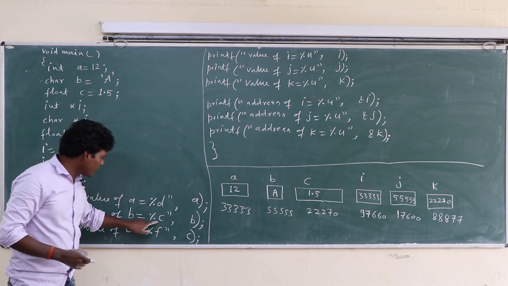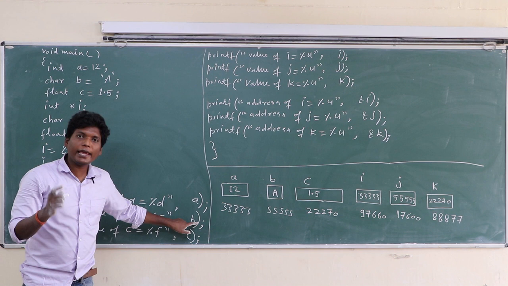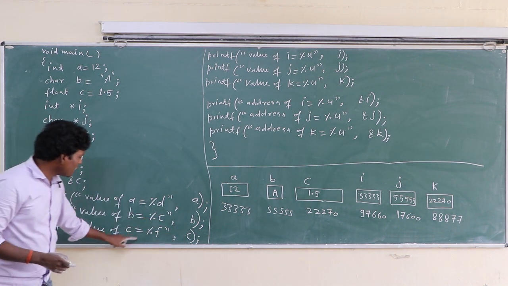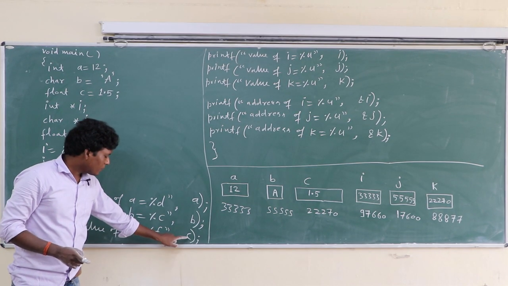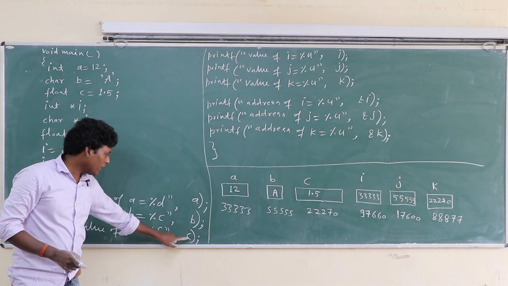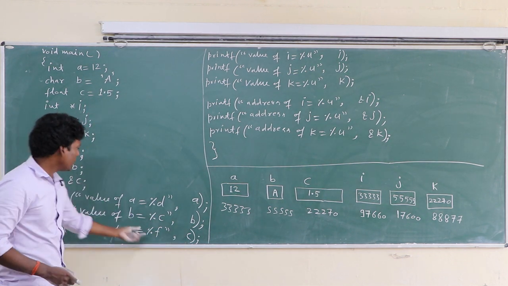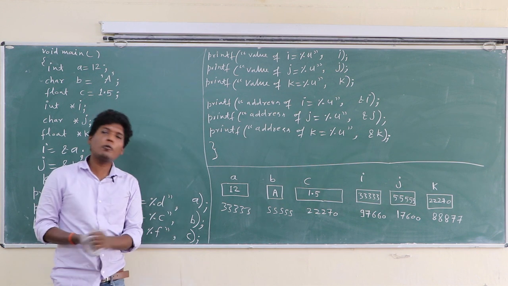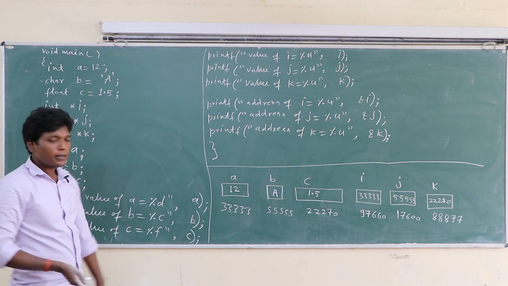Value of B equal to %c. Here output will be A. Value of C equal to %f. Here is C. Okay, so C has value 1.5. %f prints the 1.5. There is no problem here.